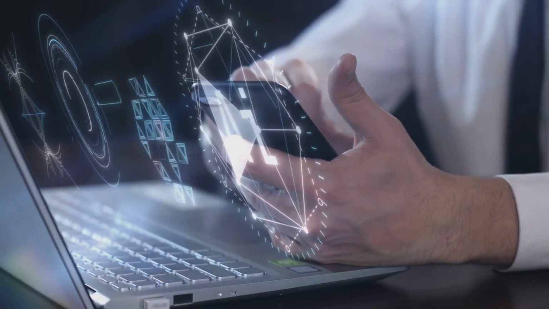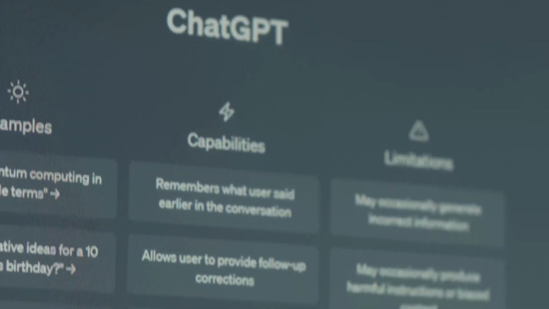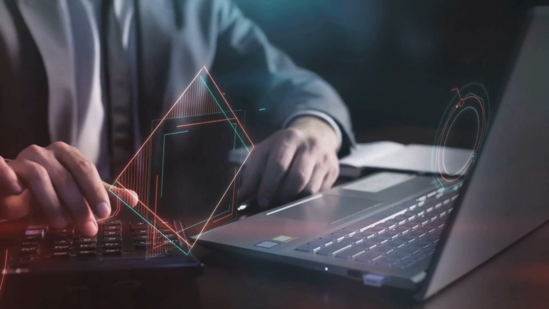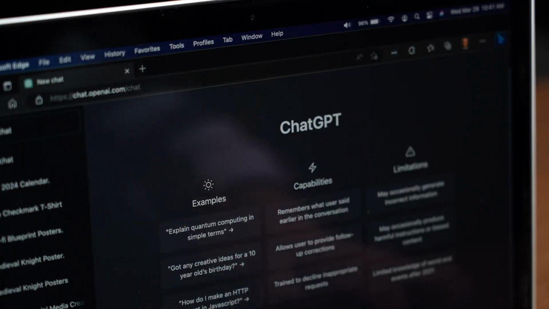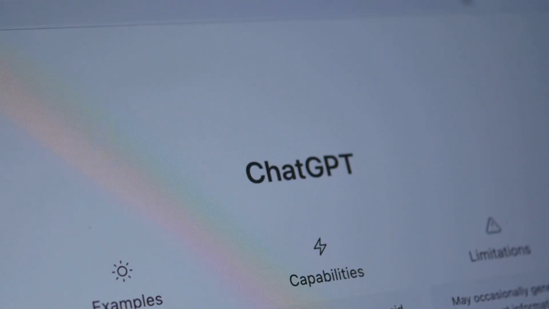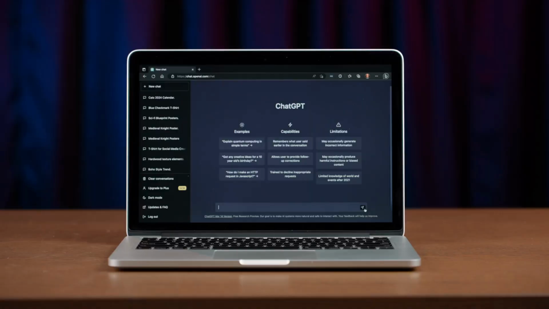Once inside, you'll see there's a free version and a paid one, ChatGPT Plus. The free plan gives you access to a powerful model, great for most everyday tasks. It's fast and reliable, but during busy times you might have to wait. Plus subscribers get priority access to the latest, smartest model, GPT-4o, plus faster responses and new features. Plus also unlocks tools like image generation, advanced data analysis, and web browsing.